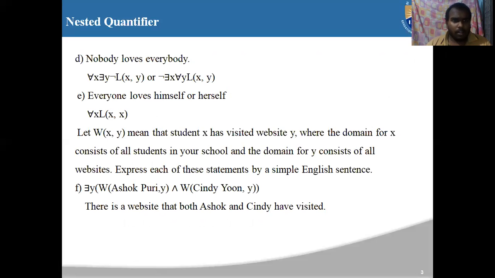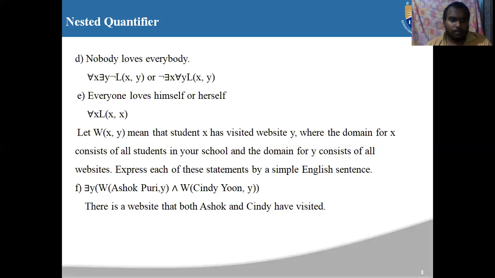Let us talk about another example. Let W of x comma y mean that student x has visited website y, where the domain for x consists of all students in your school, and the domain for y consists of all websites. We don't know who student x is, so we consider all students, and we cannot mention a particular website, so we consider all the websites on the internet. Express these statements as simple English sentences.